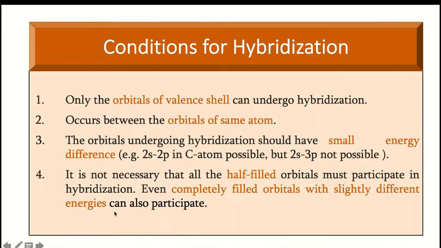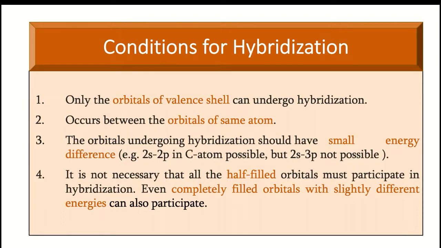See, there are two terms: one is overlapping and the other is hybridization. Overlapping means it is between two different atoms. For example, considering methane, the orbitals of carbon overlap with the orbitals of hydrogen, giving the formation of a methane molecule.